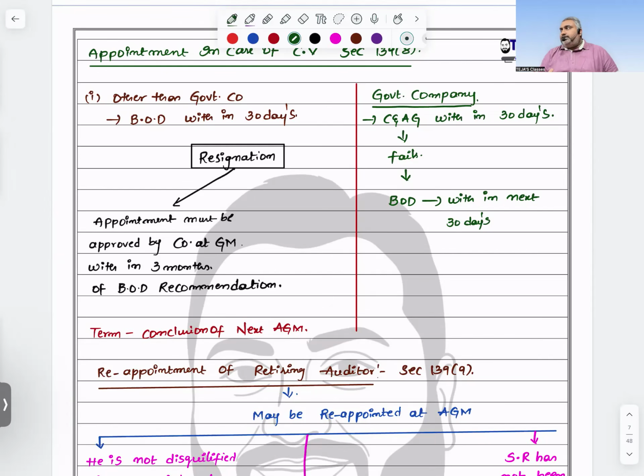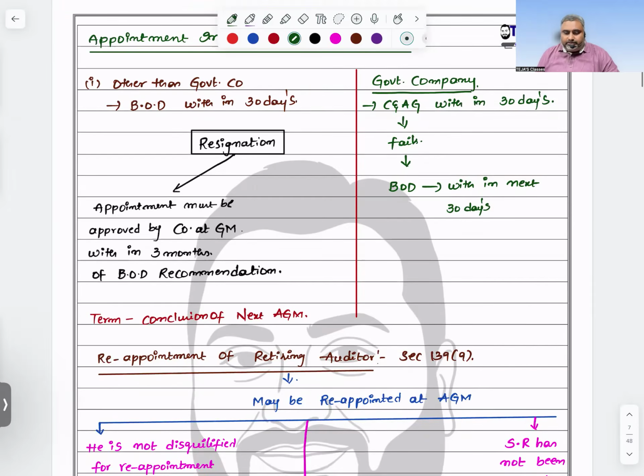In a casual vacancy, if you appoint the auditor, he will be there only until the conclusion of the next AGM. The 5 years or 2 consecutive 5-year terms should not apply. At the next AGM, if you are happy with the auditor to whom you gave that vacancy, then you may take him for 5 years or 2 consecutive 5 years, depending upon the circumstances. This is about casual vacancy.